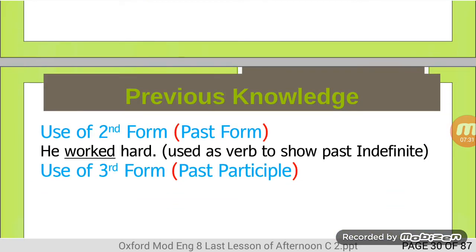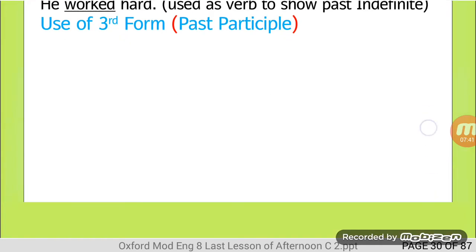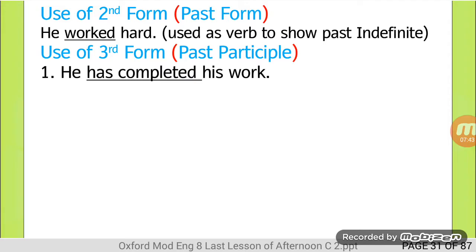Let's move towards third form. So we are going to learn about use of third form of verb. The first sentence is in front of you. He has completed his work. Has completed. Present perfect tense.